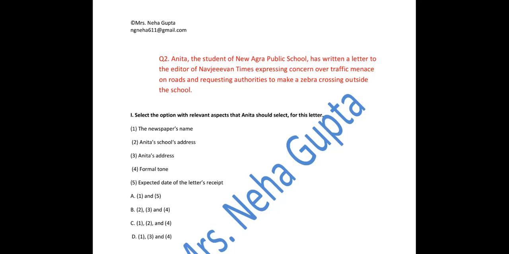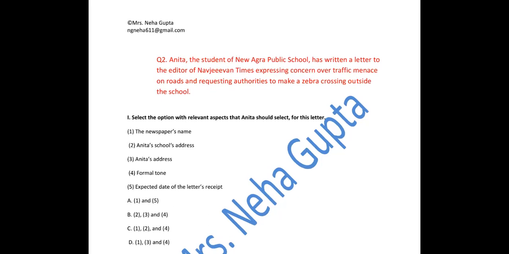And what is the issue? That there are no zebra crossings outside the school, because of which there is traffic on the roads, and it becomes difficult for the students to pass from there to come to school in time, or to cross the roads while going back to their homes. So this is the main issue that we are going to discuss, and Anita is going to write the letter.